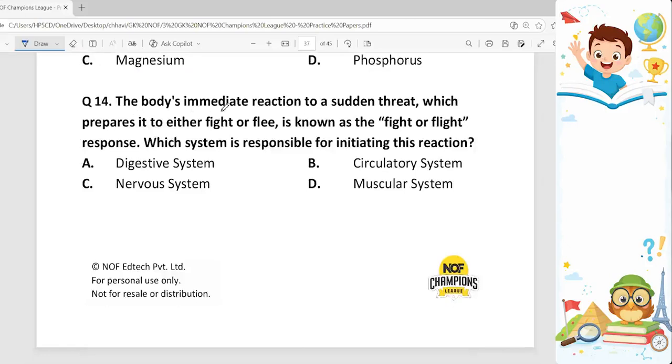14th question. The body's immediate reaction to a sudden threat, which prepares it to either fight or flee, is known as fight or flight response. Which system is responsible for initiating this reaction? So the system which is responsible for initiating this reaction is called nervous system. Option C.